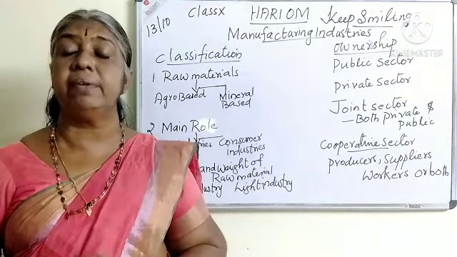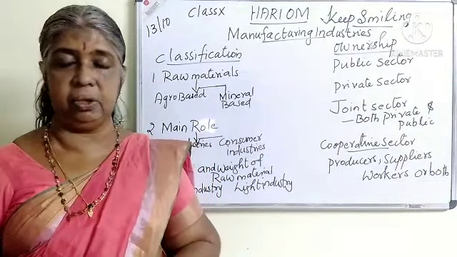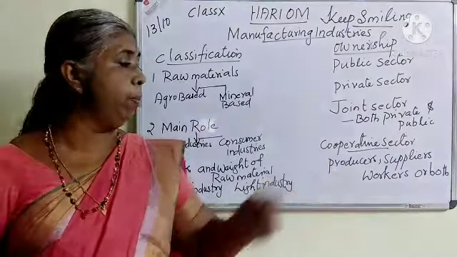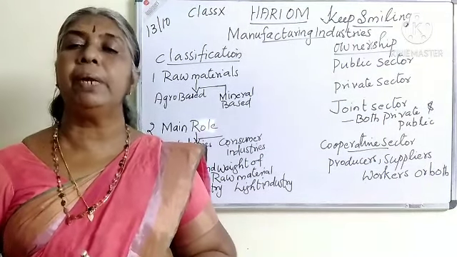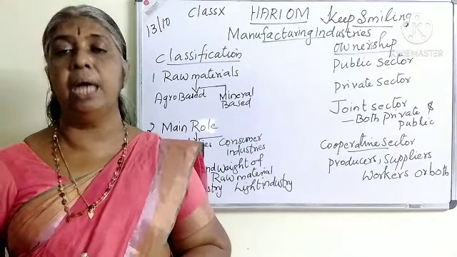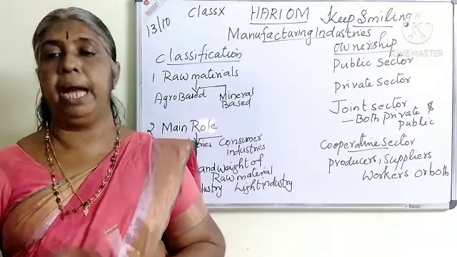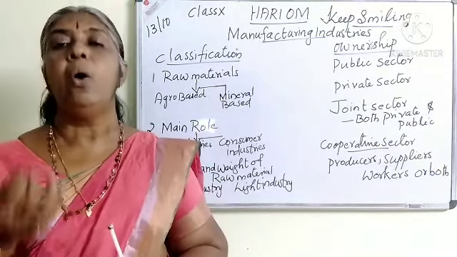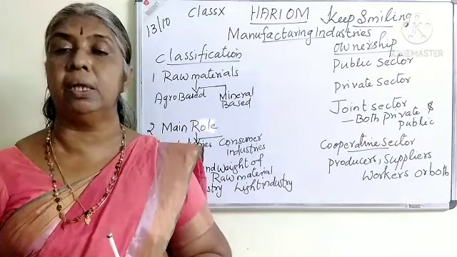Cooperative societies are very essential in the agricultural sector. We were always discussing it. Is it or not? So what do you mean by cooperative sector? Either producers or suppliers of raw materials or workers are the owners of this industry, or both are there.